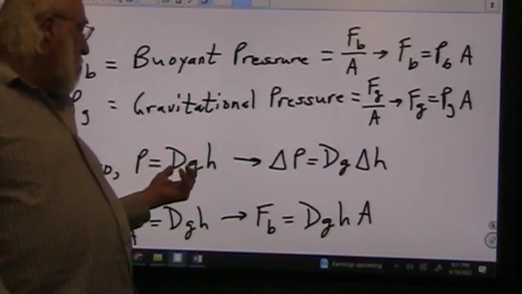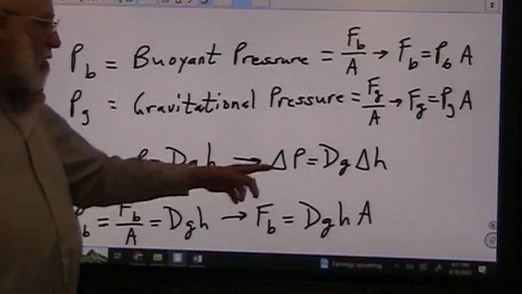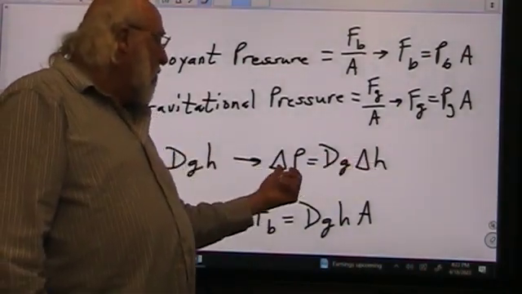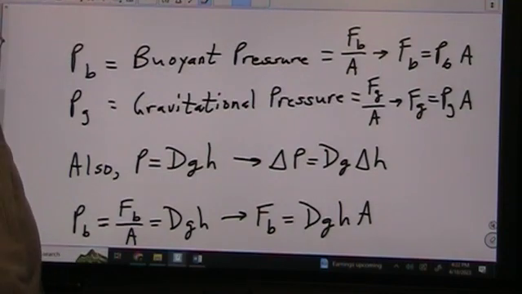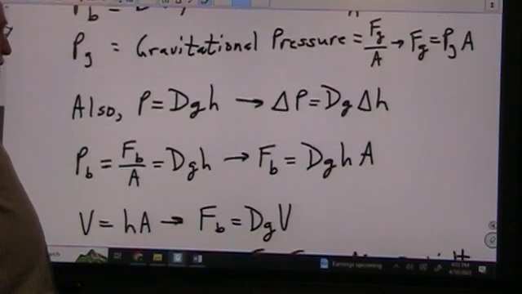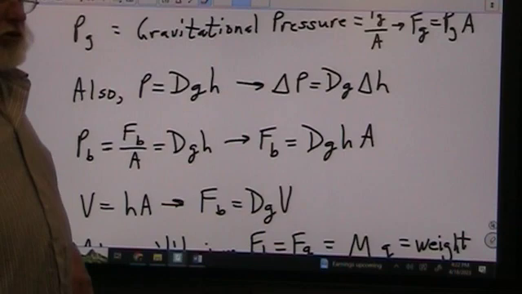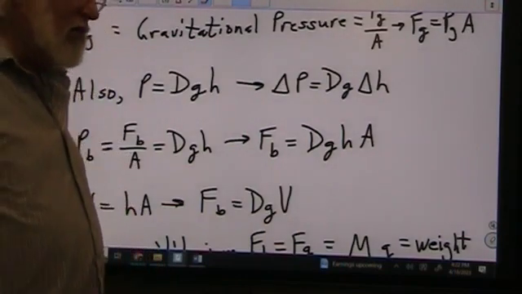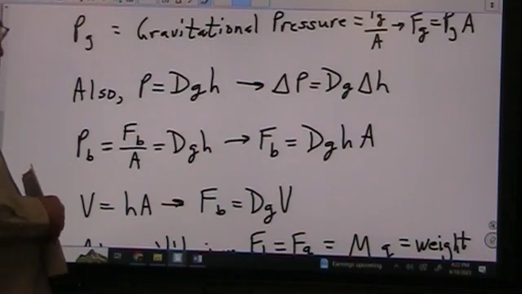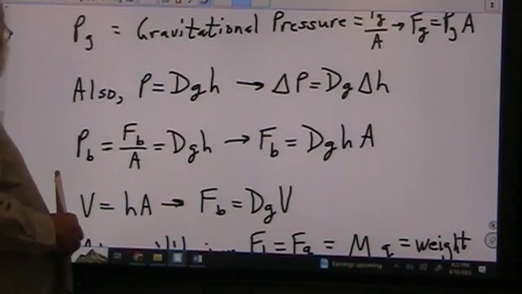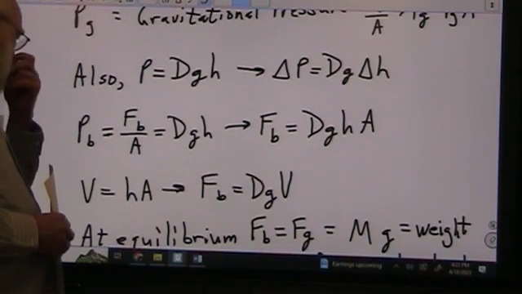The density and the gravitational acceleration stay the same, but the height changes. So if you have a change in pressure, it's going to be dependent upon the change in height. And that becomes real important in how Archimedes comes up with this idea about being able to determine what the buoyancy force is going to be.